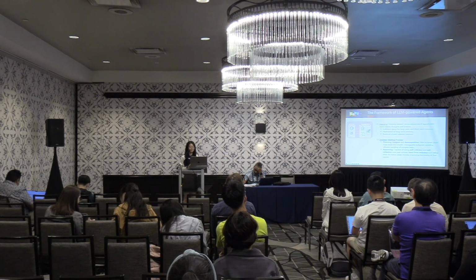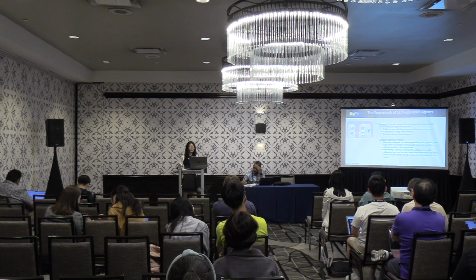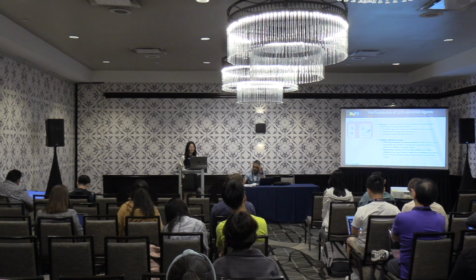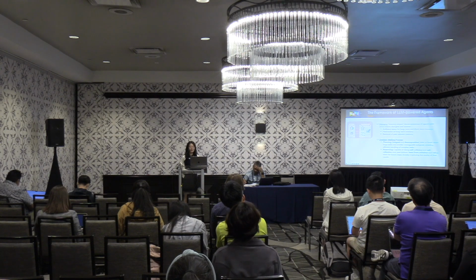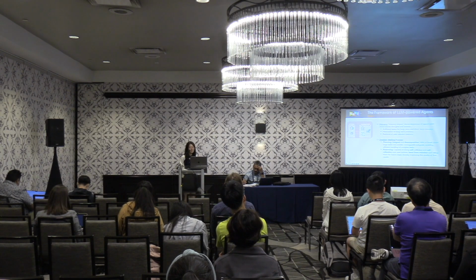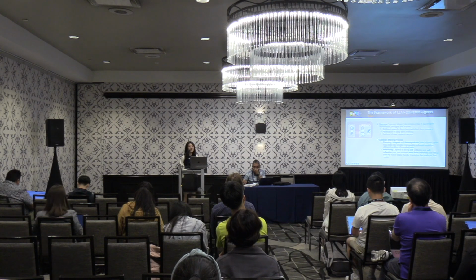And for reasoning, we want our agent to be capable of self-criticism and self-reflection, which means they can learn from past observations, past actions, and past feedbacks, learn from mistakes, and refine their thoughts or actions.